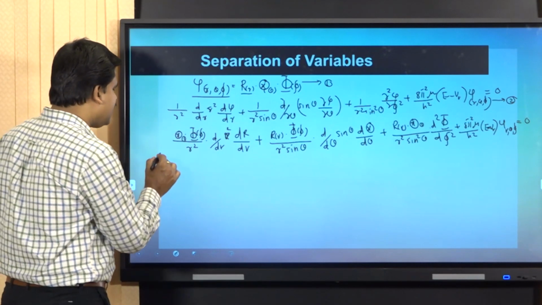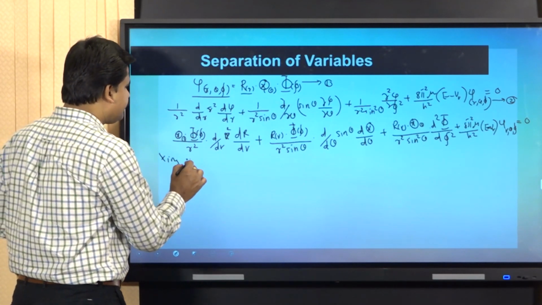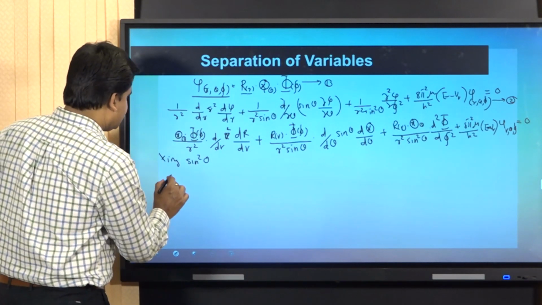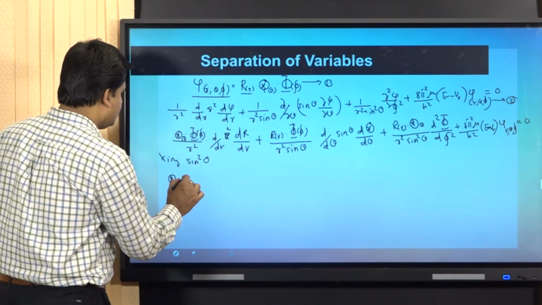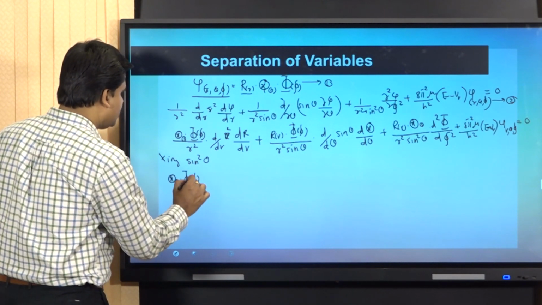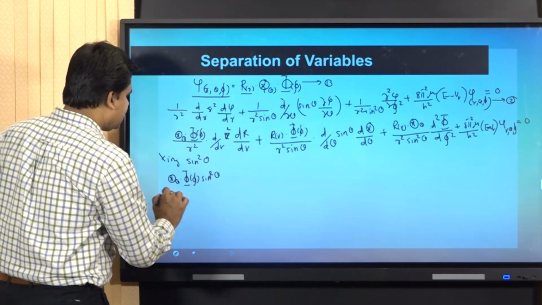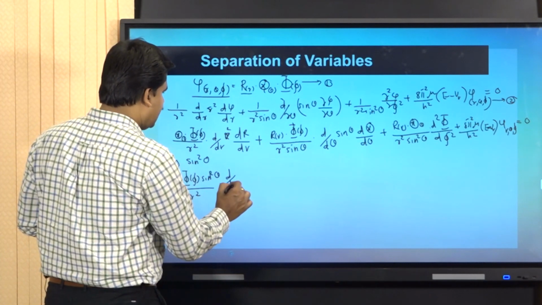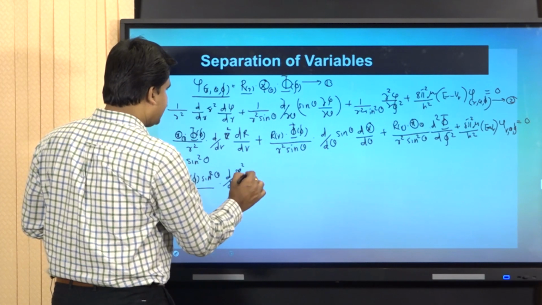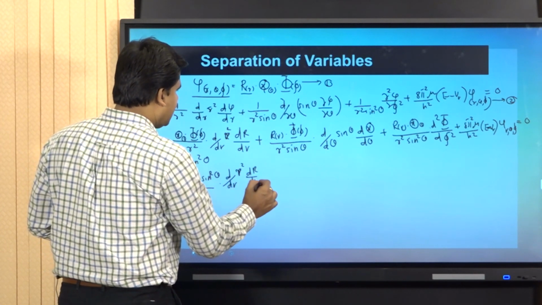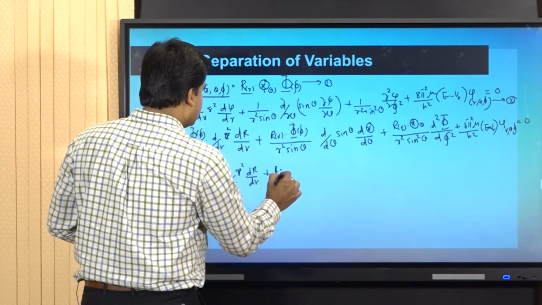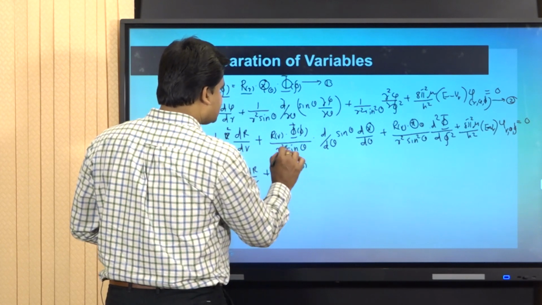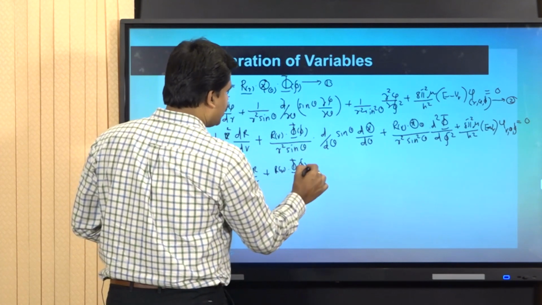So, first of all, we multiply with sin square theta, and the term will be theta of theta into phi of phi into sin square theta divided by r square, into d by dr of r square into dR by dr, plus R of r into phi of phi into sin theta, as one power will appear in the numerator.